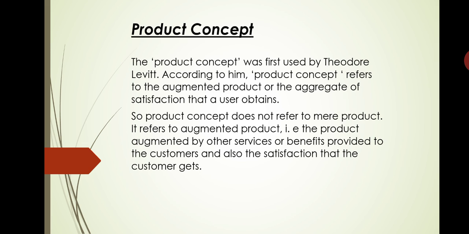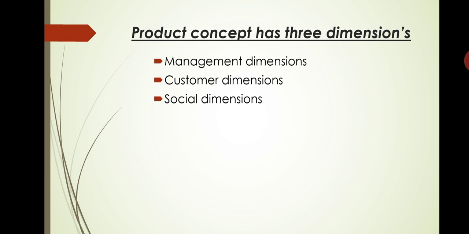So, product concept does not refer to the mere product. It refers to the augmented product. Augmented product means other services or other benefits provided to the customer, and also the satisfaction that the consumer gets. Understood? This product concept has three dimensions: first the management dimension, second the consumer or customer dimension, and third the social dimension. Let us discuss one by one.